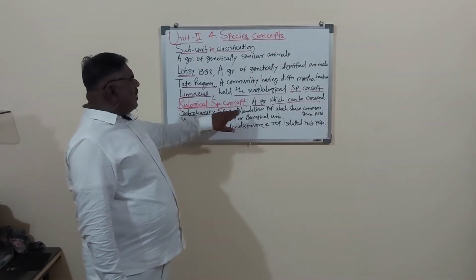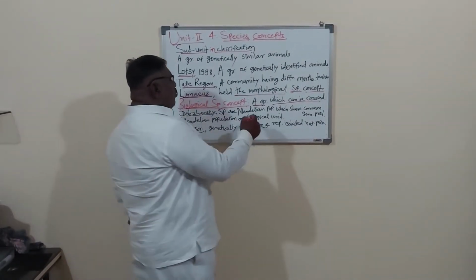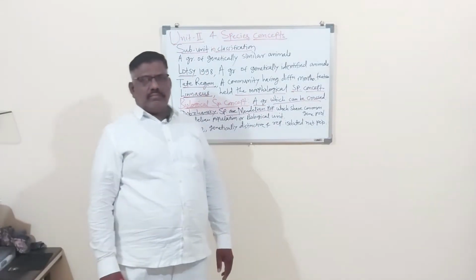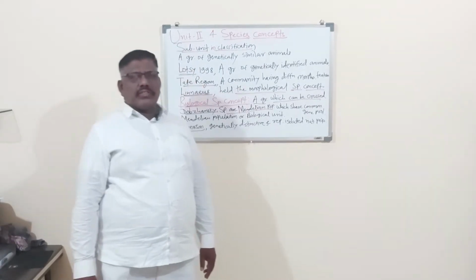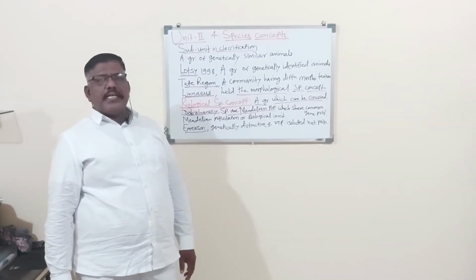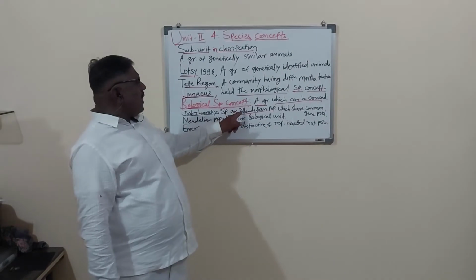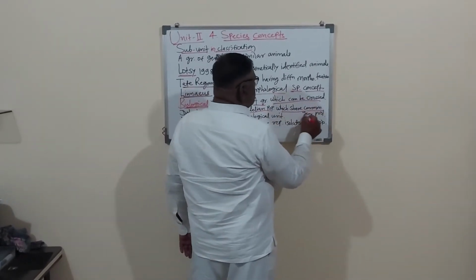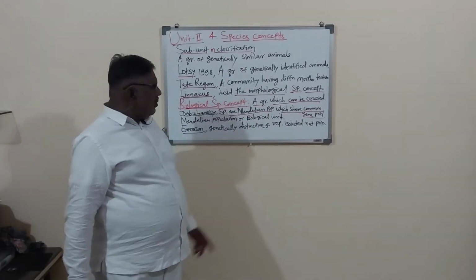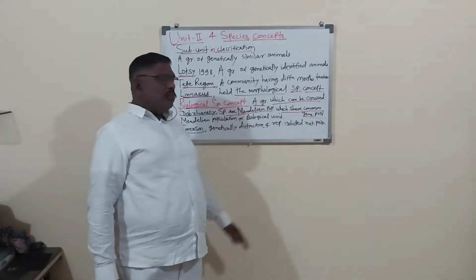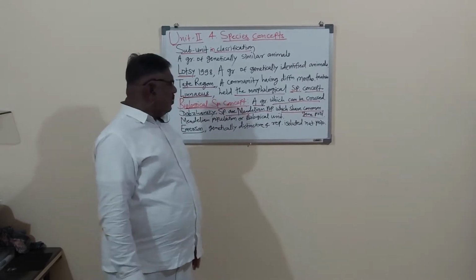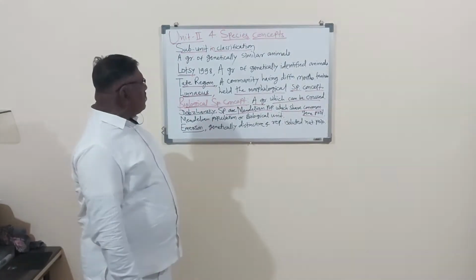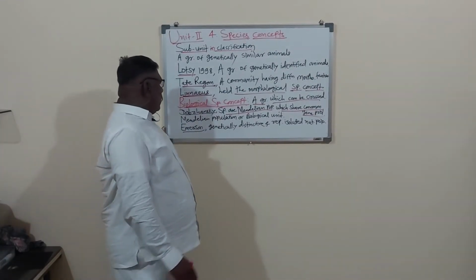The species are Mendelian population. You know Mendel, the father of genetics, study of heredity and variation. Species are the Mendelian population which share a common gene pool. That is Dobzhansky's opinion about the biological species concept.